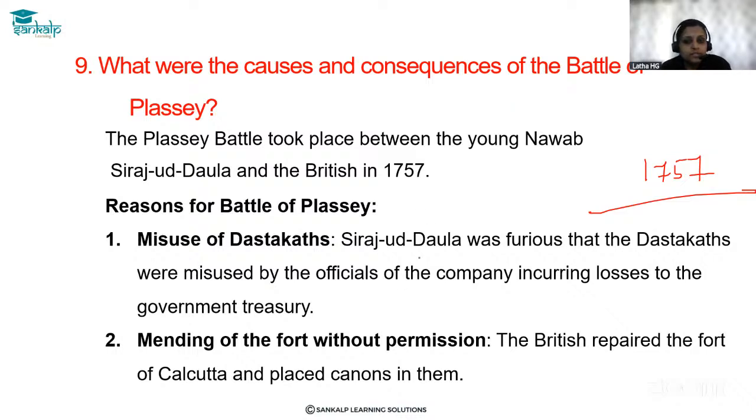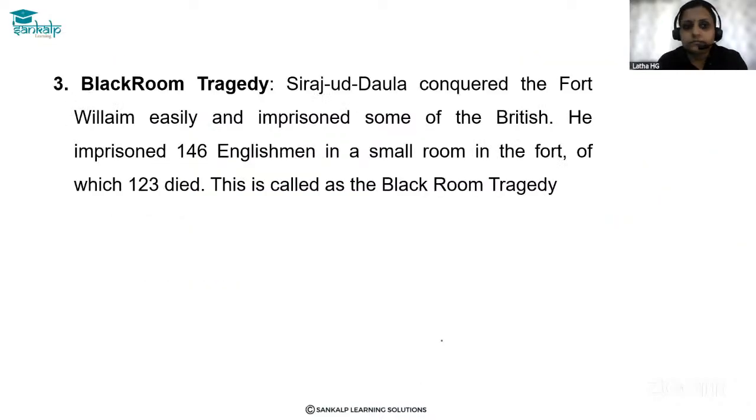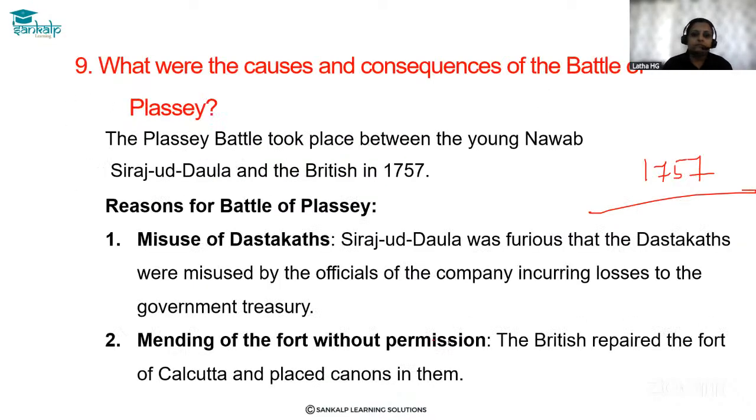The main reason for the Battle of Plassey was the misuse of the dastak. Dastak means the permission to trade. The permission was given only for trade, but it was misused by the British.